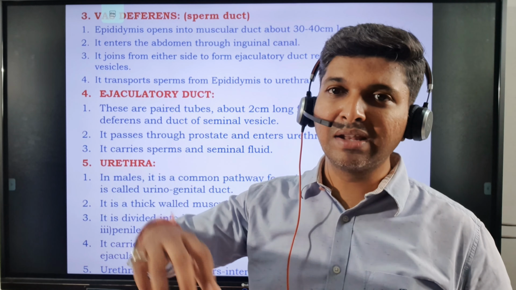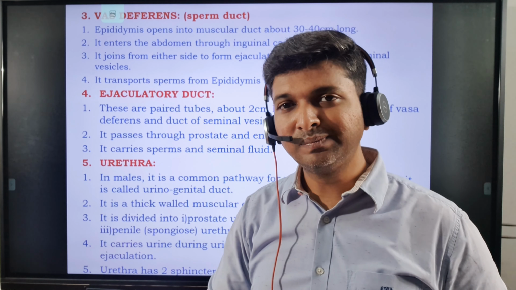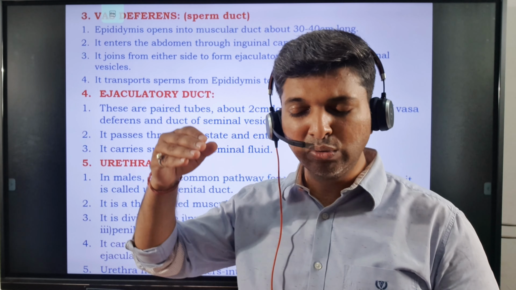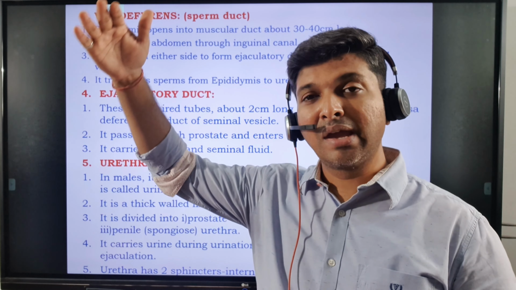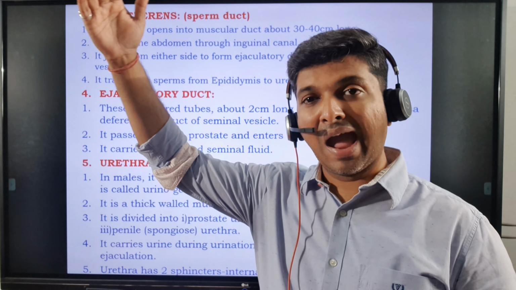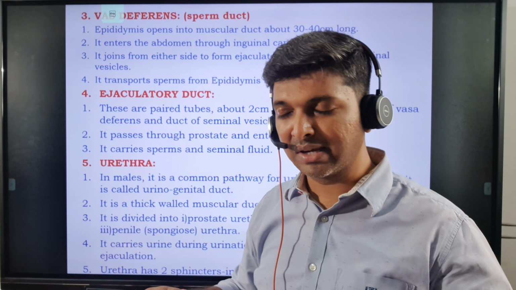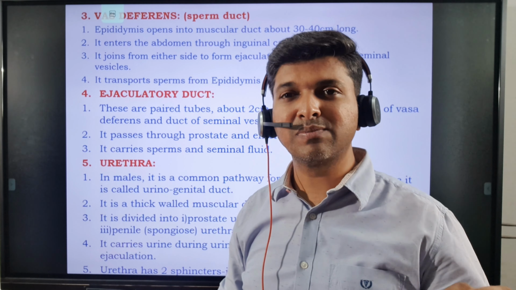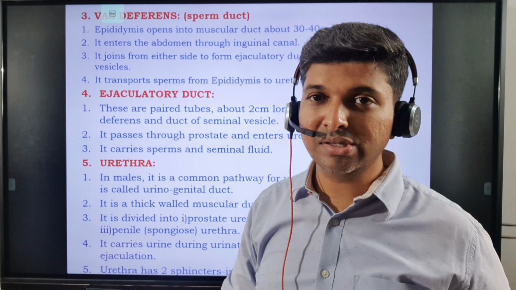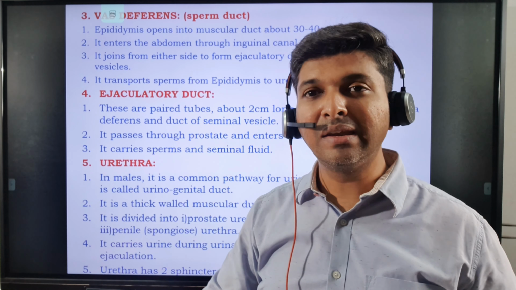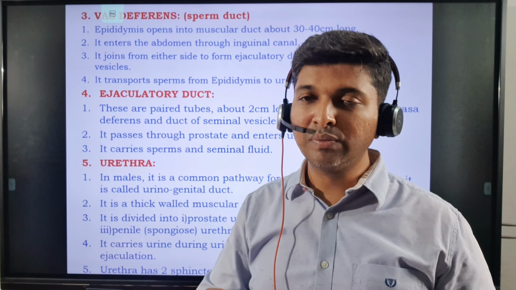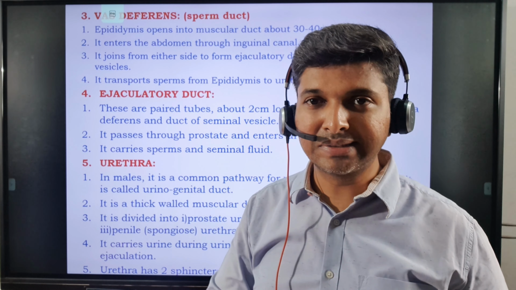And this vaginal fluid will further continue to the cervix. So the sperms have to travel through the vagina to the cervix into the uterus, and it's a long journey for the sperms because the sperms are very tiny. It's the smallest cell of our body. It's very interesting to note that sperms are the smallest cell of our body, and the egg is the largest cell of our body. So the sperms need to travel a very long distance. In 1 minute they hardly move 1 or 2 millimeters ahead.